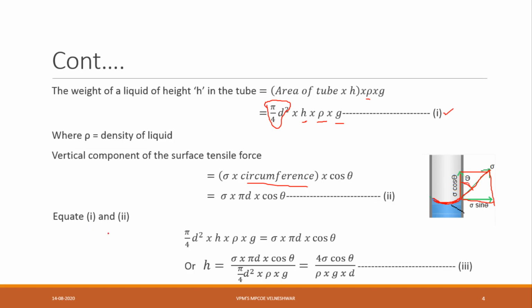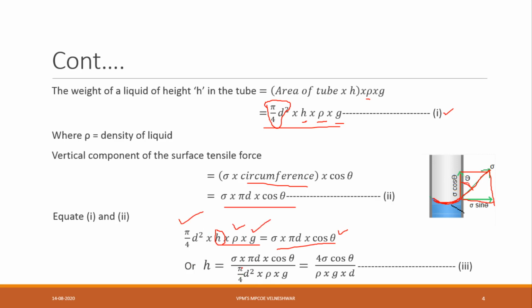Now we equate equations 1 and 2: pi by 4 d square into h into rho into g is equal to sigma into pi d into cos theta. The value we require is the height. So h is equal to sigma into pi d into cos theta divided by pi by 4 d square into rho into g.